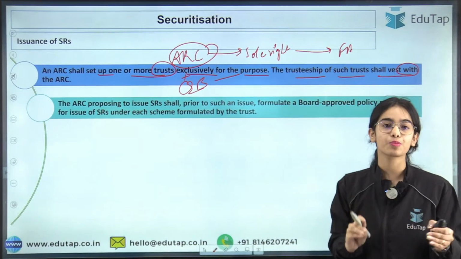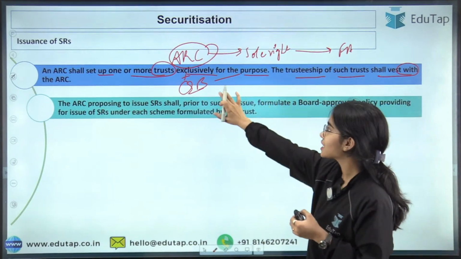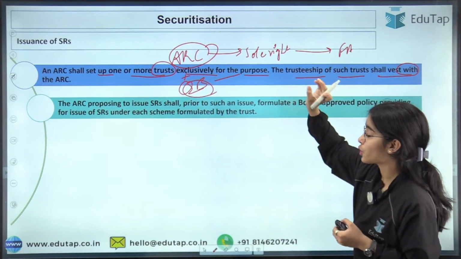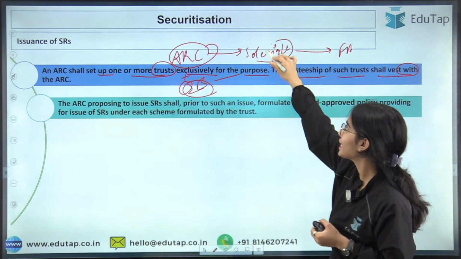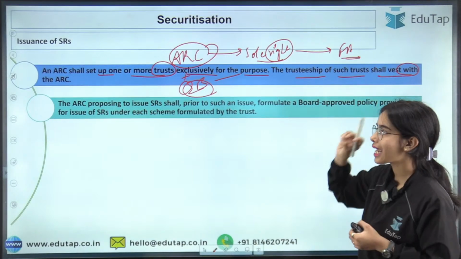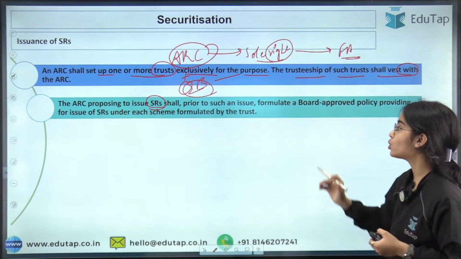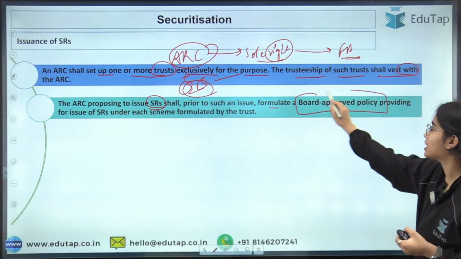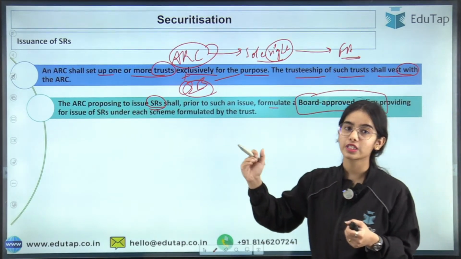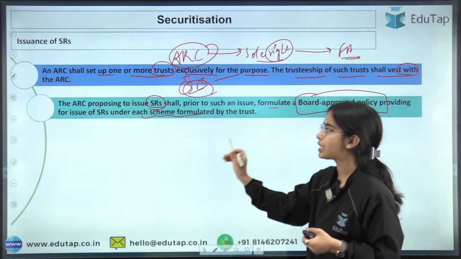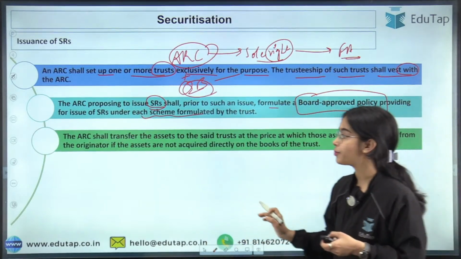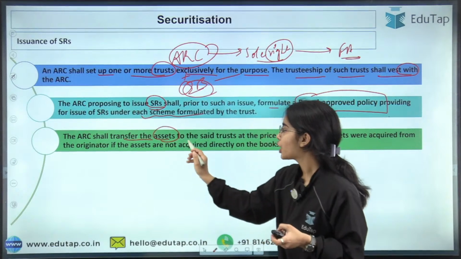But a trust has to be opened because the ARC as well as the qualified buyers have the right and interest on this financial asset. ARC proposing to issue the security receipts shall, prior to such issue, formulate a board approved policy providing for issue of security receipts under each scheme formulated by the trust. Okay, ARC shall transfer the assets to the said trust.